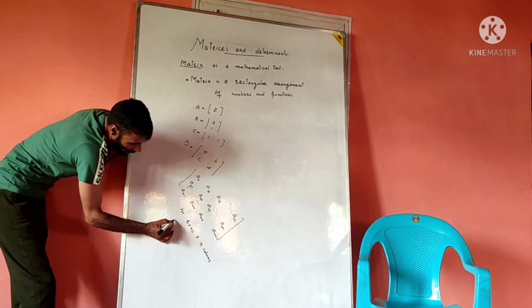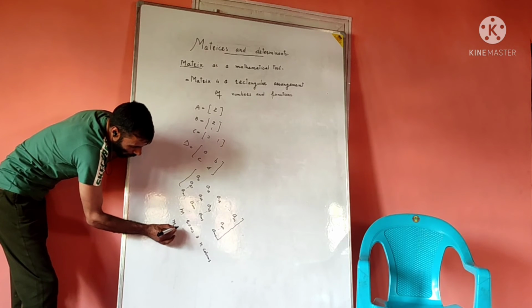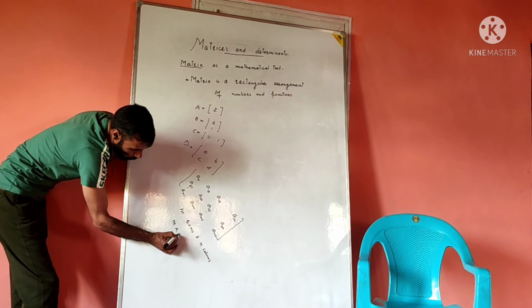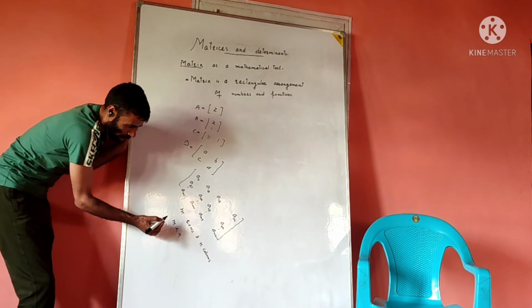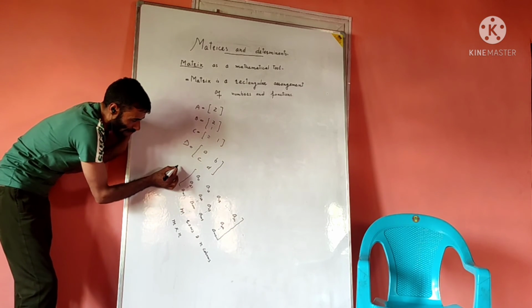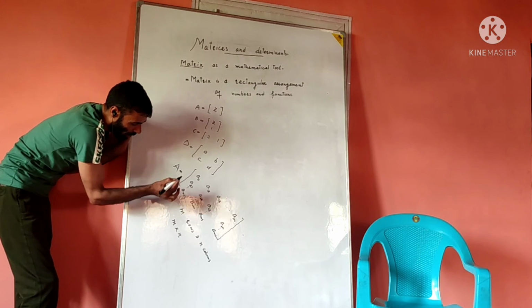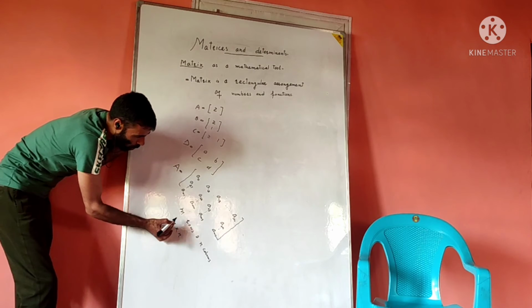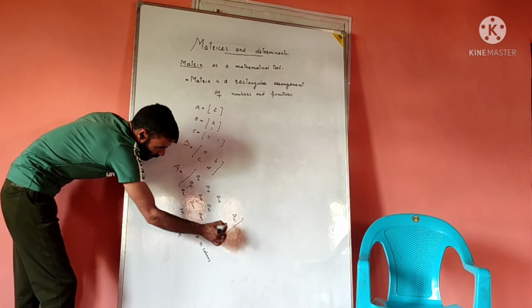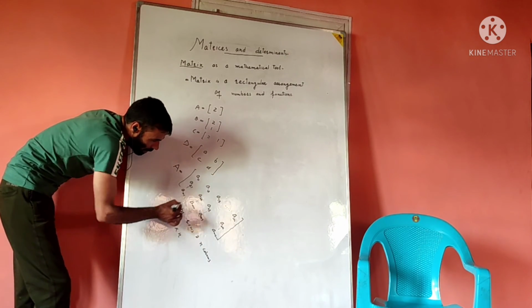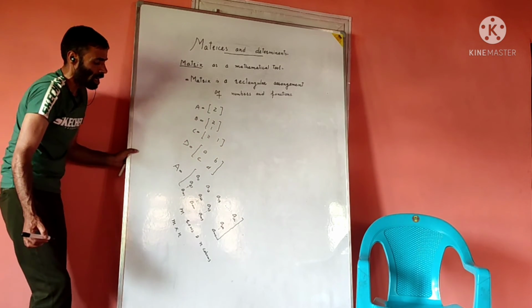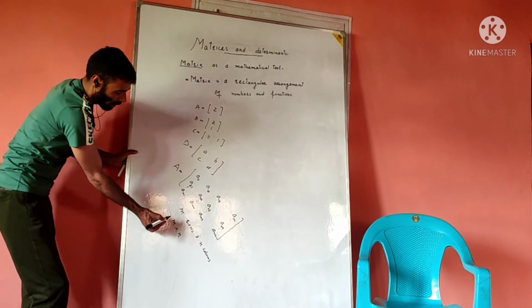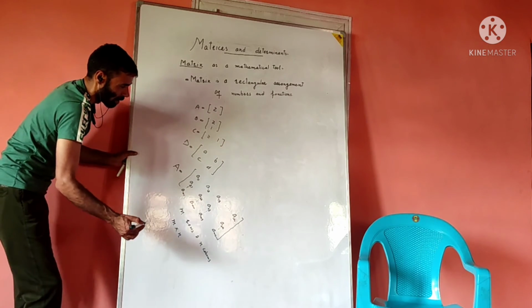That is simply written as m cross n, or m into n. This represents the order of a matrix. So if this matrix is denoted by A, it is composed of m rows, these are the rows, m in number, and n columns. The number of rows and columns we call the order of the matrix.